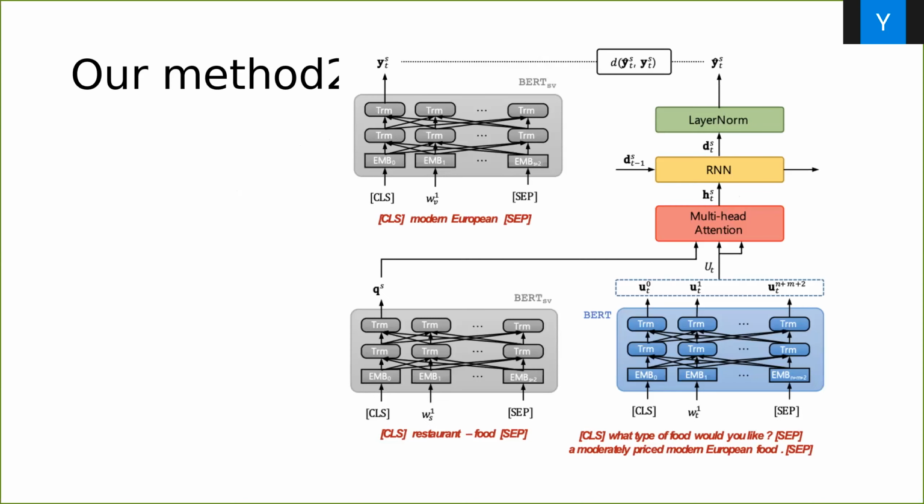Here is a figure of our second method. And we can see the utterance after the first BERT encoding will get all the utterance hidden information here, the U. Then we will pass the U to attention to get the hidden feature of that turn, and then pass it into RNN or LSTM, then normalize it to get the final result. We will compare the final result with all the encoded values to get the most similar one as the prediction.